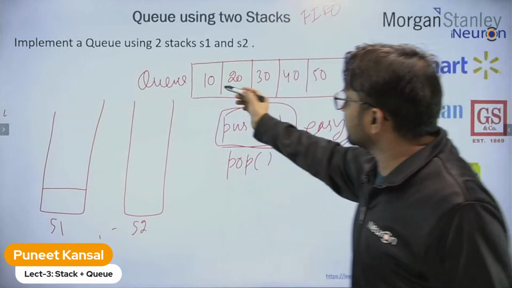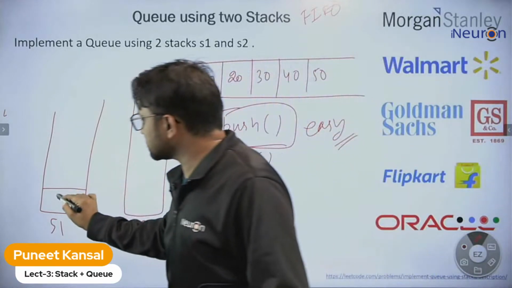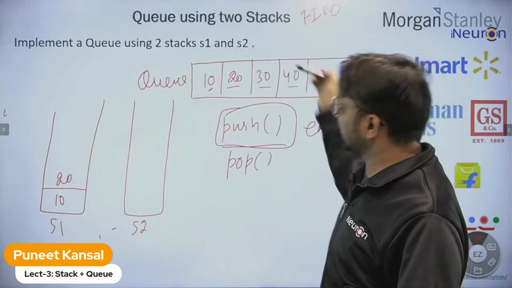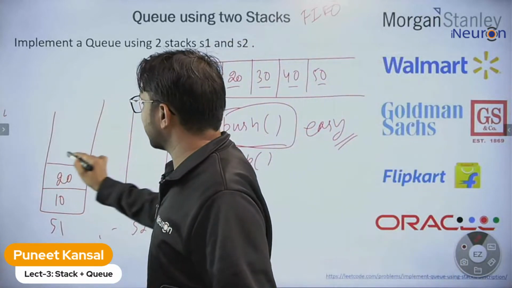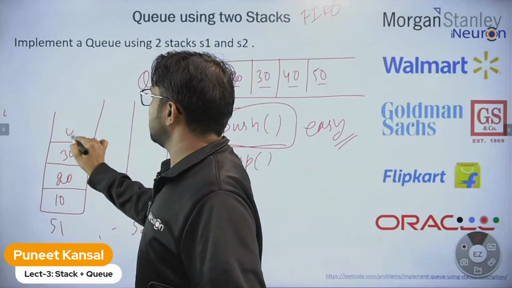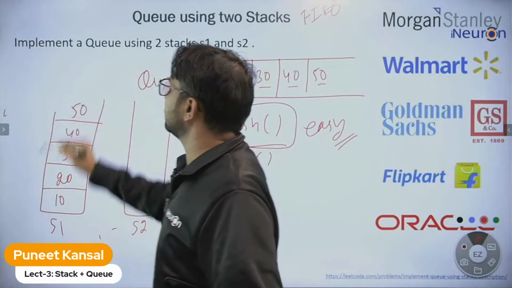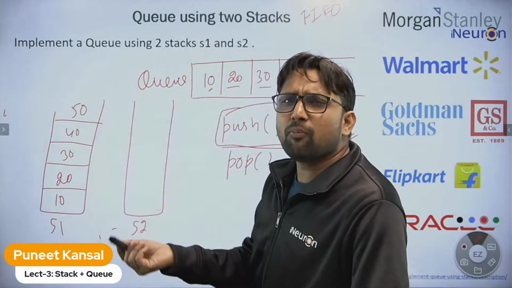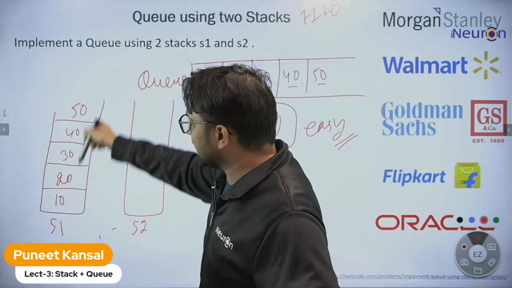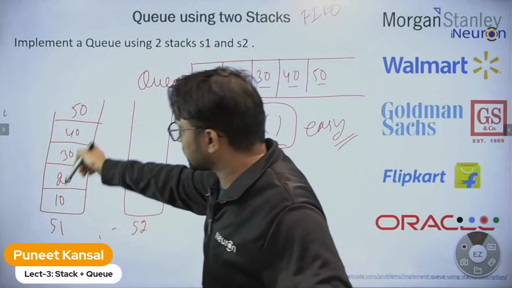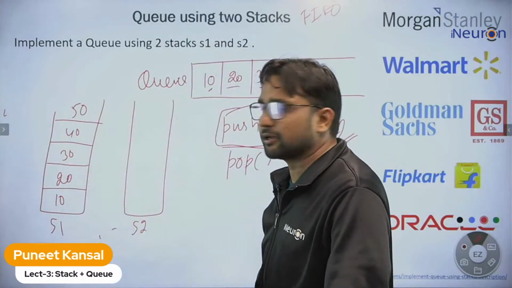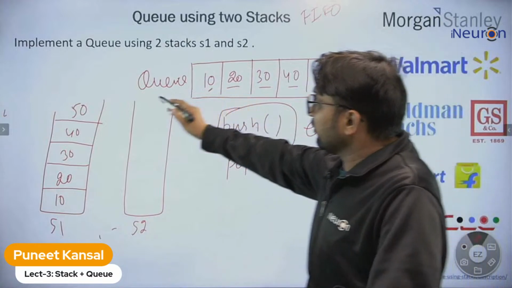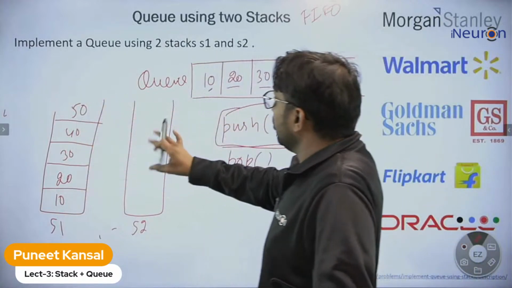Whenever an element is coming, like 10 is coming, just store that into stack 1. Then 20 is coming, then 30, 40, 50. Keep storing them into stack 1. Whenever an element is coming, no problem is happening. Just simply keep storing them in one of the stacks. So let's suppose we store them into stack 1.